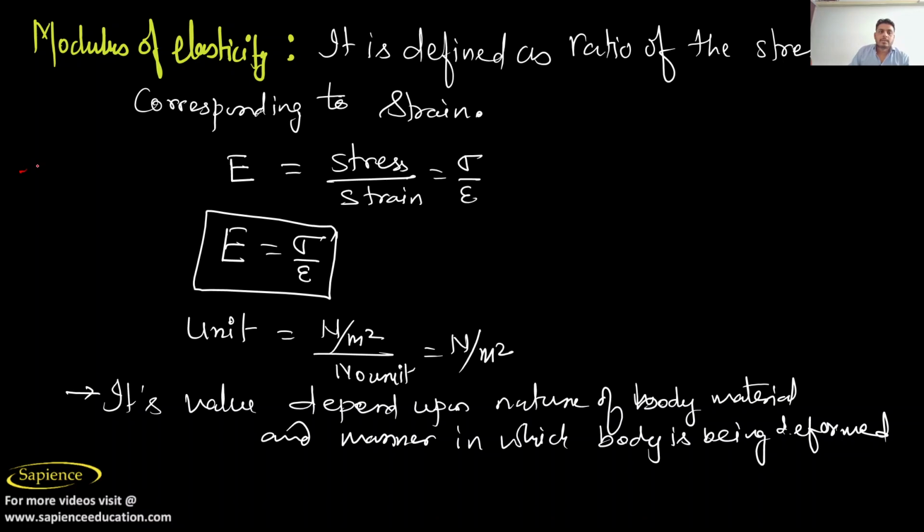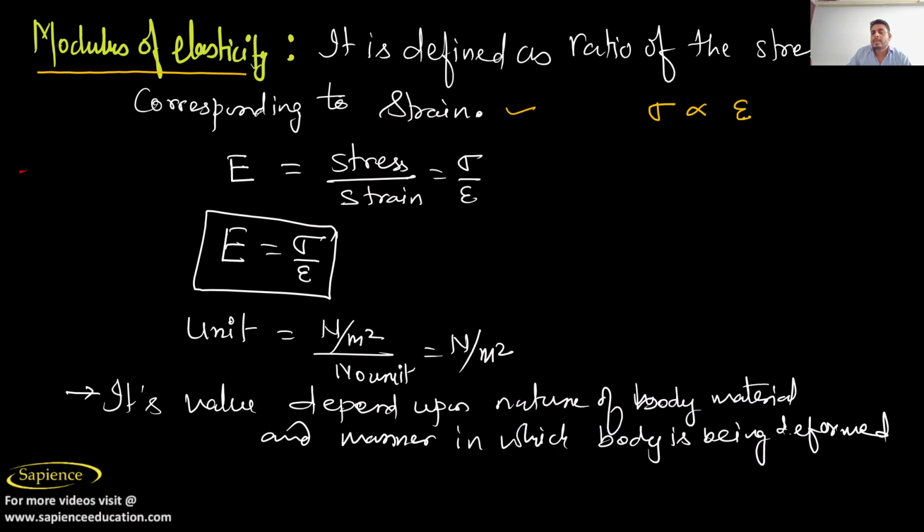Now let's discuss modulus of elasticity. It is defined as the ratio of stress to corresponding strain. As in the previous discussion, stress is directly proportional to strain.